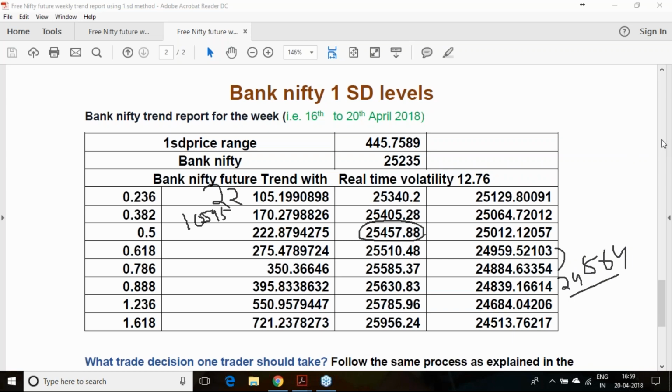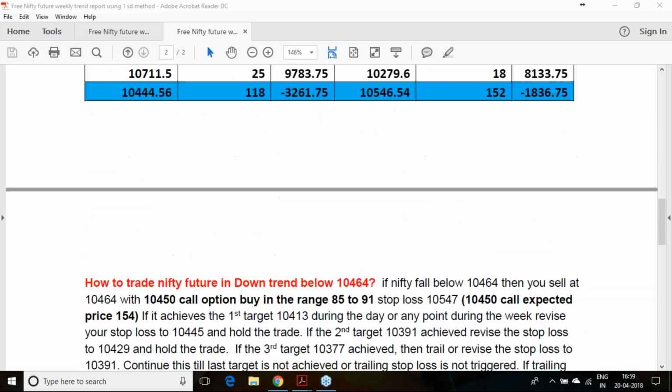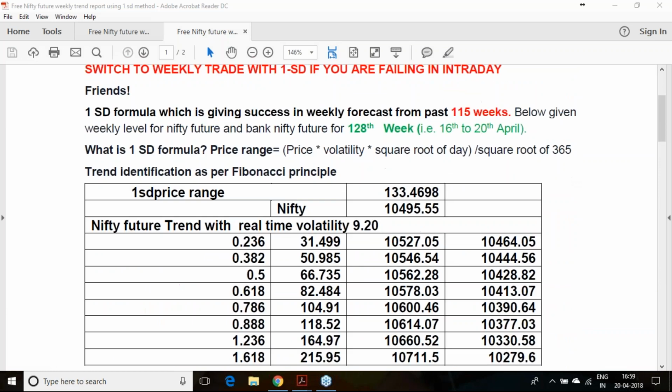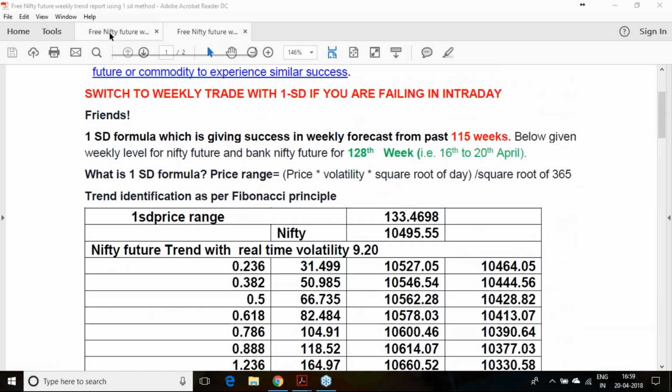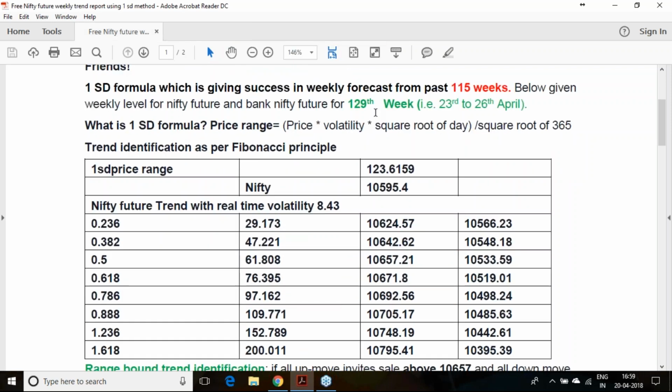Since there was a stop loss triggering and consolidation for 2 or 3 days, I am not considering this particular week, the 128th week, as a successful week. And moving to the 129th week, what we are expecting from the Bank Nifty and the Nifty.